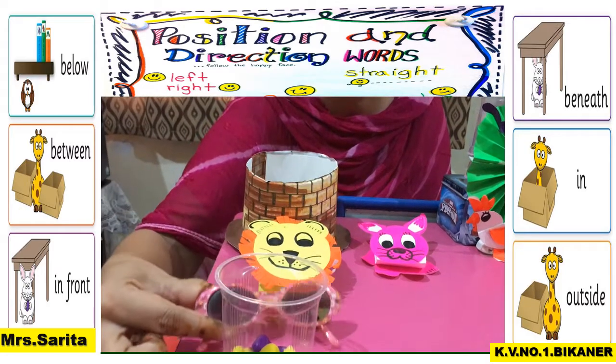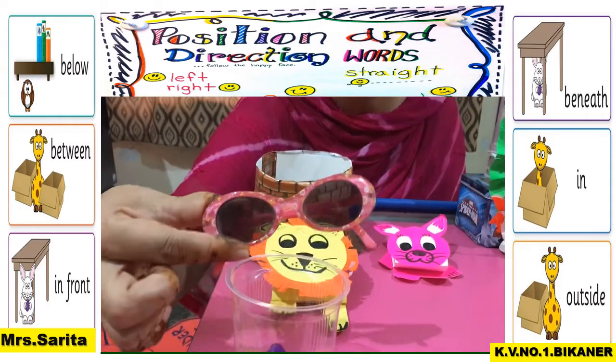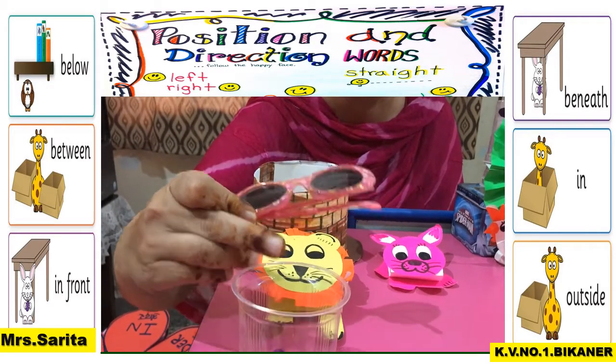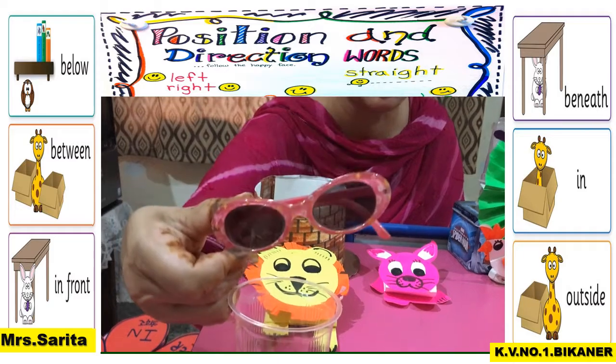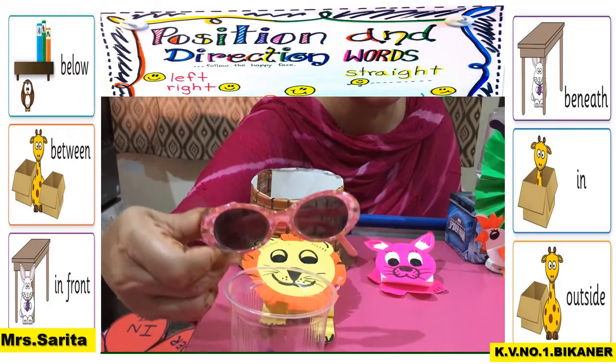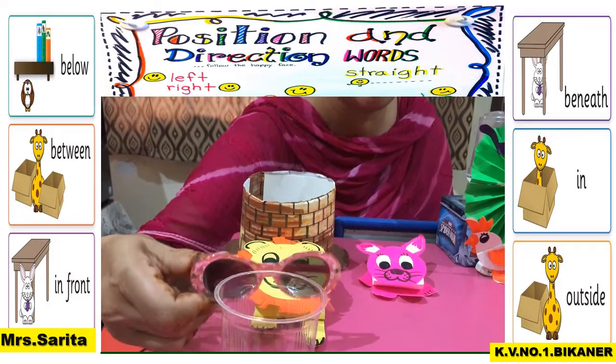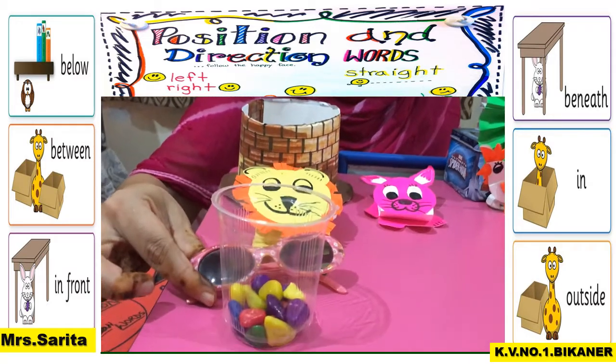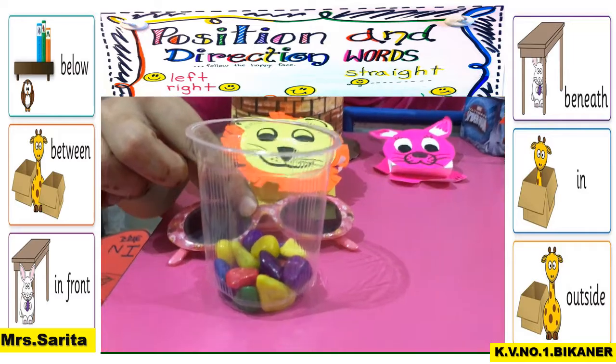Behind का मतलब पीछे. तो क्या relationship हो गया? Goggle is a naming word and glass is a naming word. So how are the naming words connected? They are connected through the word behind. Glass के पीछे goggles हैं. The goggles are behind the glass. So the second position word is behind.